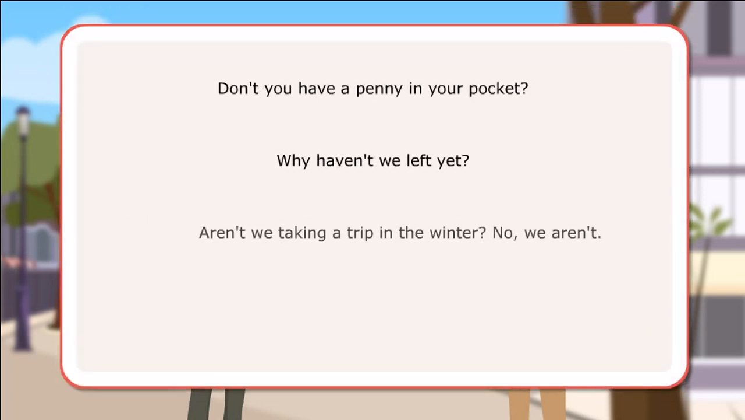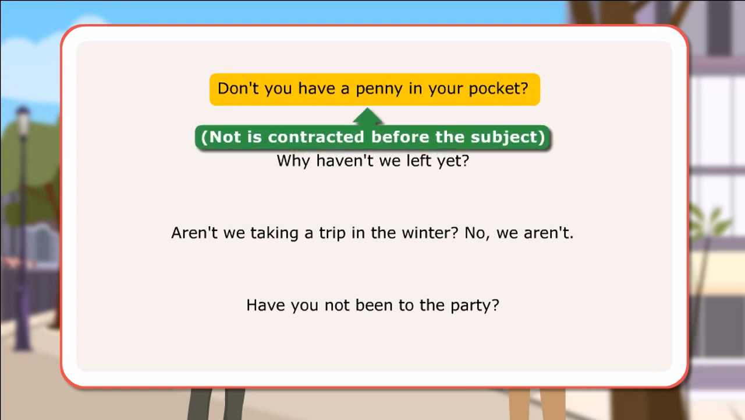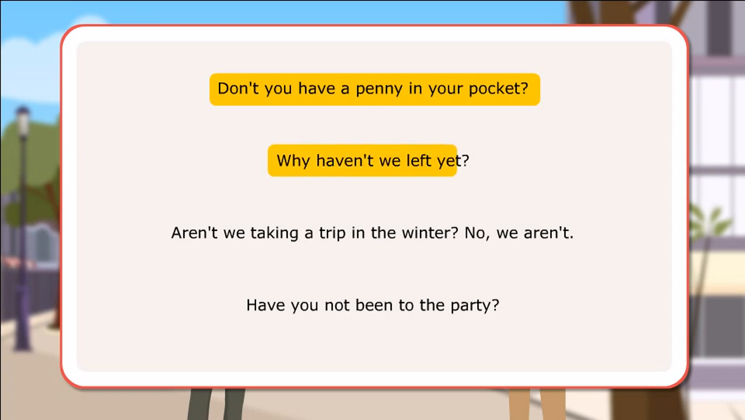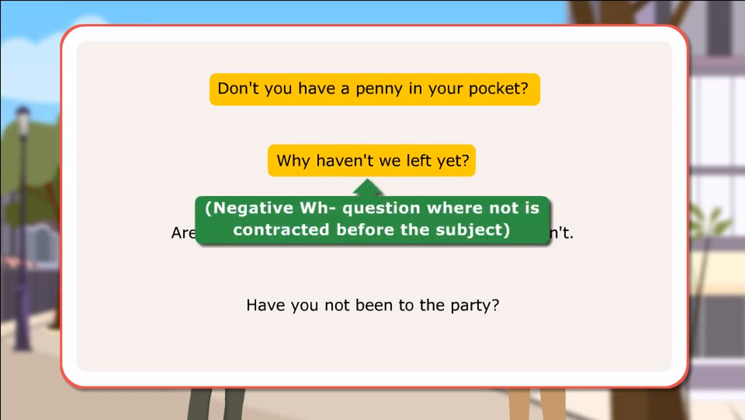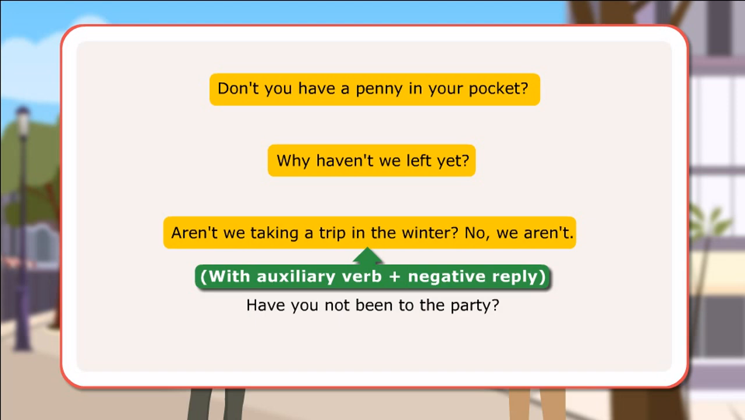Let us look at a few examples. Don't you have a penny in your pocket? Not is contracted before the subject. Why haven't we left yet? Negative WH question where not is contracted before the subject. Aren't we taking a trip in the winter? No, we aren't. With auxiliary verb plus negative reply.